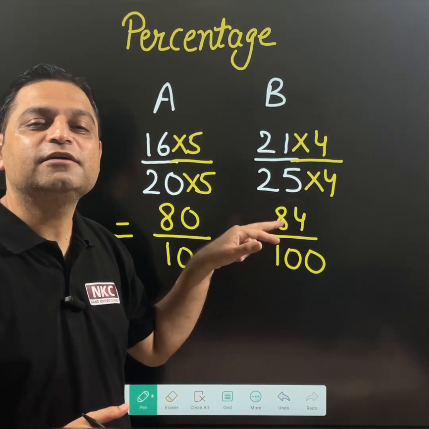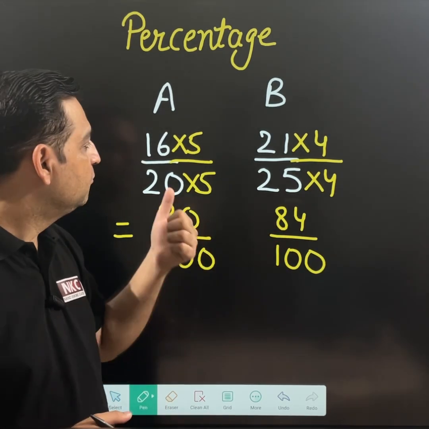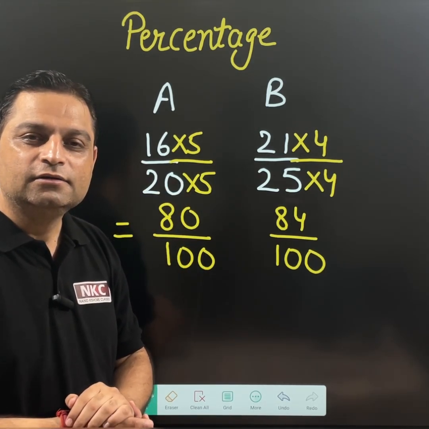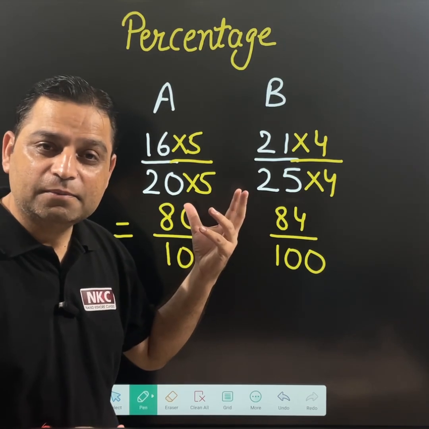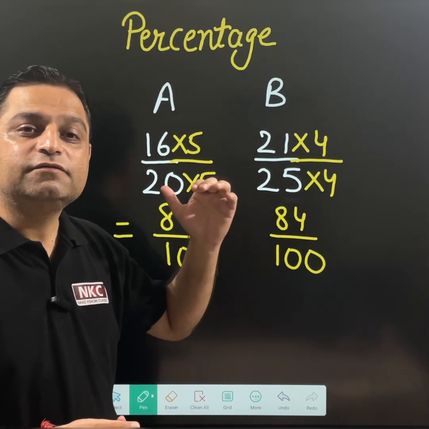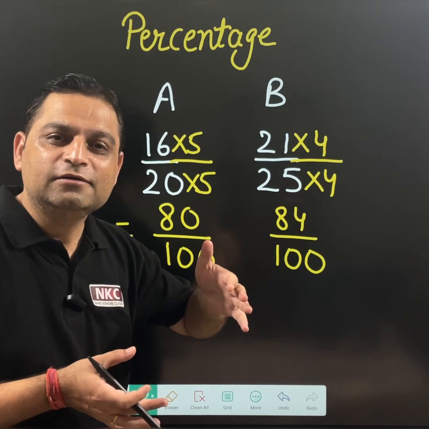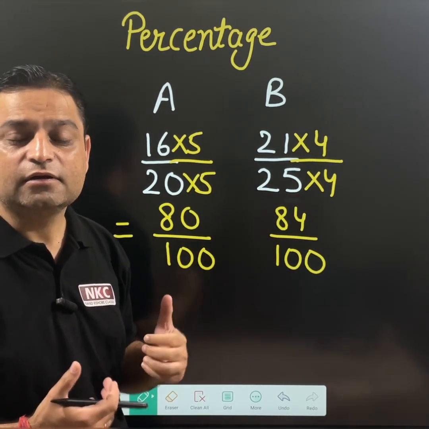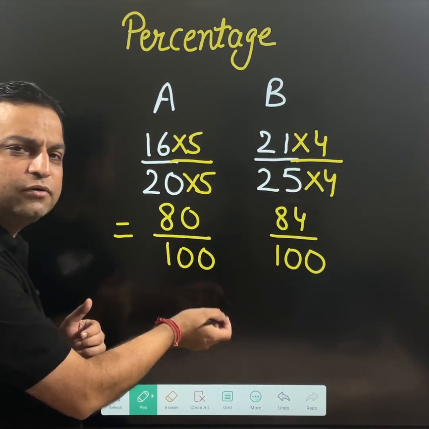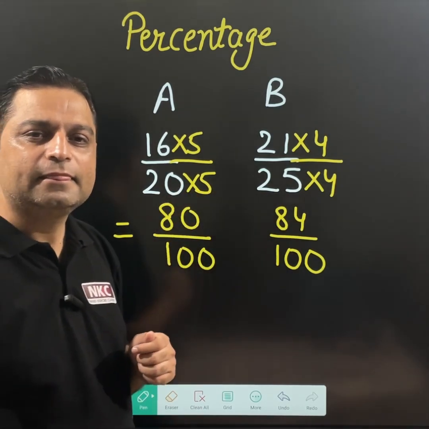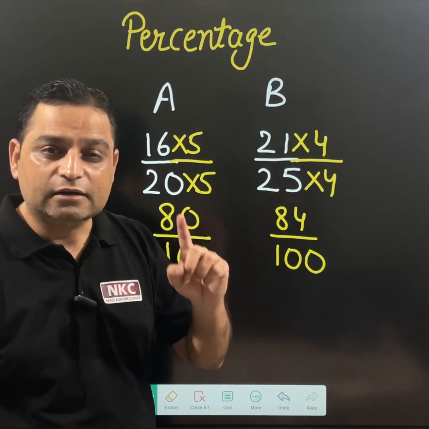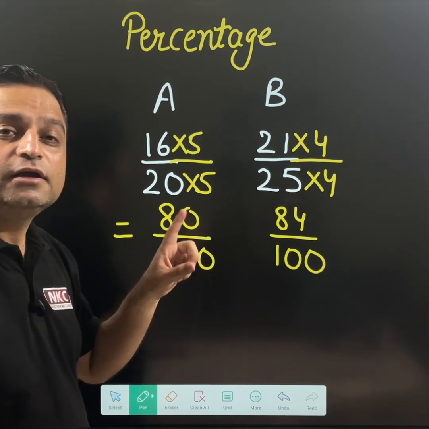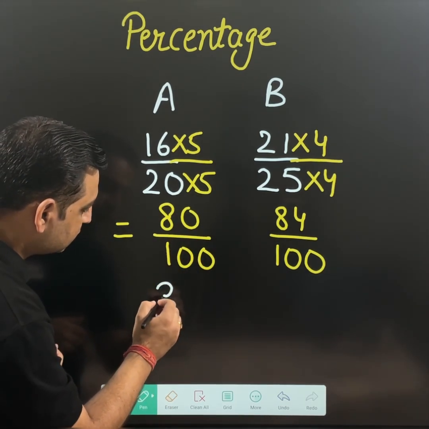B has secured 84 marks out of 100, whereas A has secured 80 marks out of 100. Then see, the great idea comes. What is the idea? If a comparison is to be done, make the denominator 100. It makes things very easy. Comparison is easy, right? Out of 100 you secured 80, out of 100 you secured 84. That difference was there. Do remember now, if 80 is out of 100, it is known as 80%.